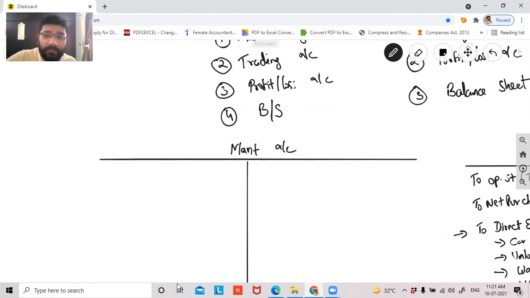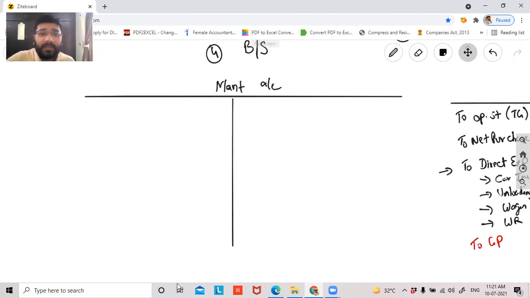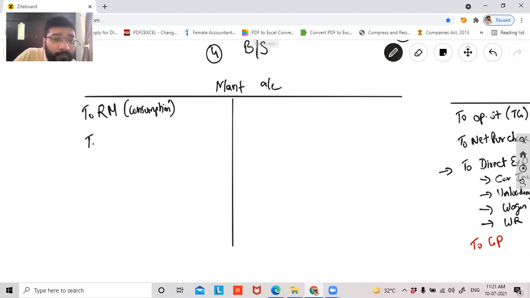The manufacturing account. So in the manufacturing account, what do we record, guys? In the manufacturing account, we record to raw material consumption. To opening stock of what? Opening stock of WIP. Okay. Then to direct labor.